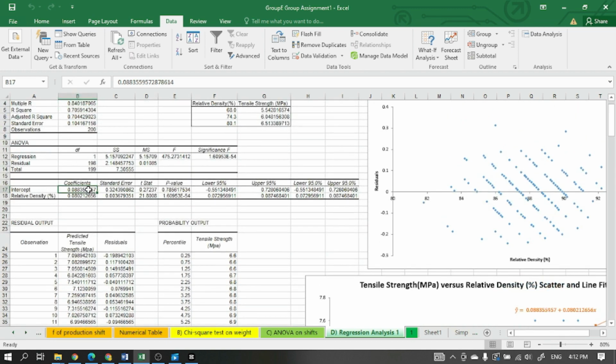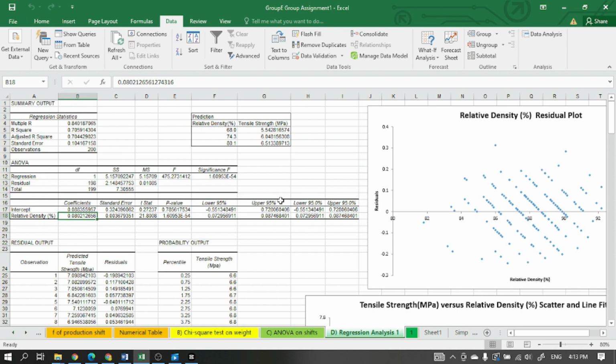We then get the alpha value and the beta value from this table, and we will do a prediction to get the tensile strength value with this relative density.